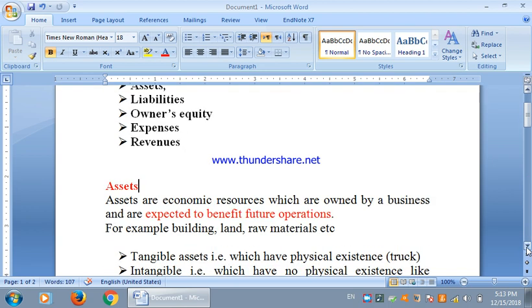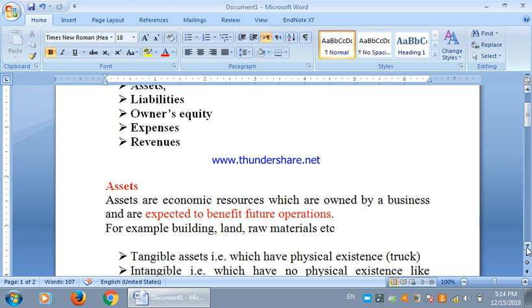So first of all, we have the assets. Assets are the economic resources which are owned by a business and are expected to benefit the future operations. The important thing over here is that not all the resources which are in the possession of a business are guaranteed to provide benefit in the future, but all those resources which are owned by a business and are expected to provide future benefit will be treated as assets.